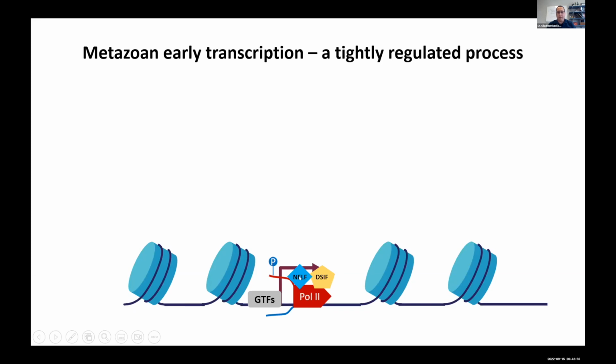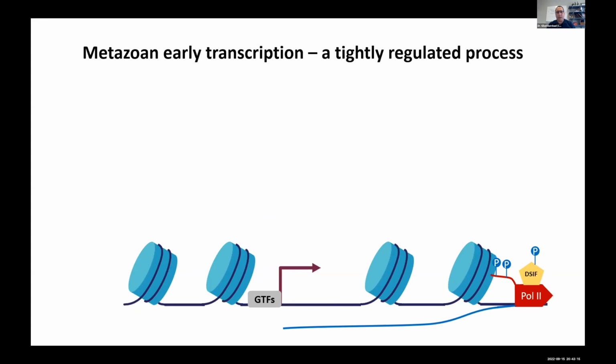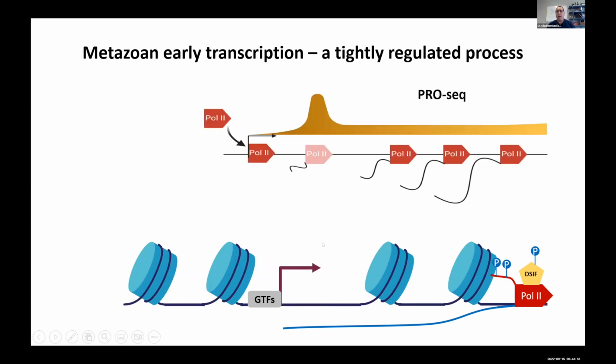And we know that it's regulated by two factors, NELF and DSIF, as well as another factor, P-TEFb, that is responsible for the release of Pol II into productive elongation by phosphorylating DSIF and NELF, as well as an additional residue on the C-terminal domain of Pol II, removing NELF from the complex and sending Pol II into productive elongation. And we can follow this thread of events using nascent RNA sequencing techniques like PRO-seq, where we can follow the density of transcriptionally engaged Pol II across the genome. So we can spot transcription start sites of genes. We can spot the density of Pol II at the pause position, and also the density of productively elongating Pol II at the gene body.